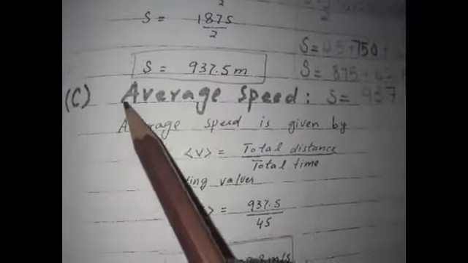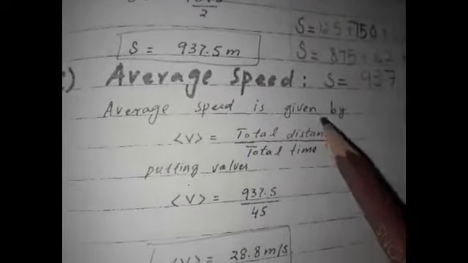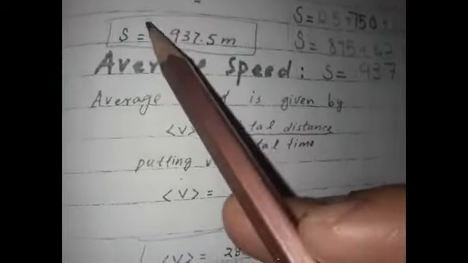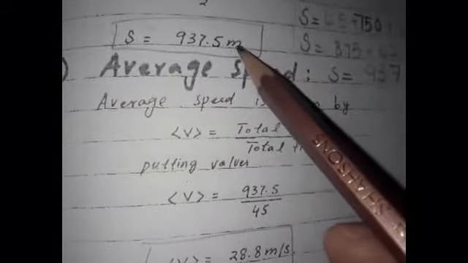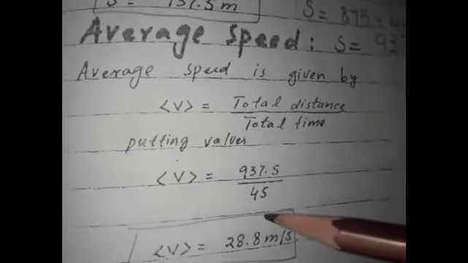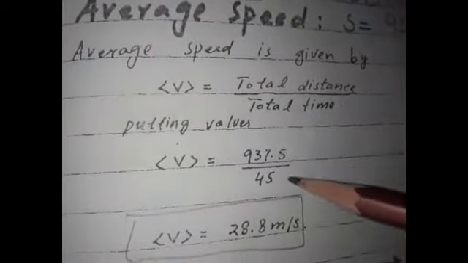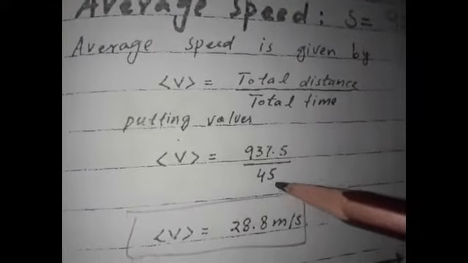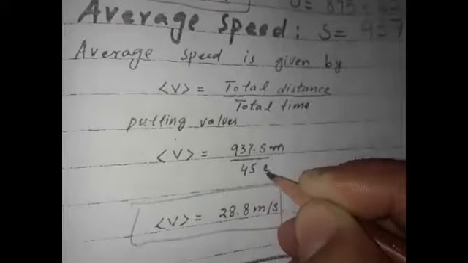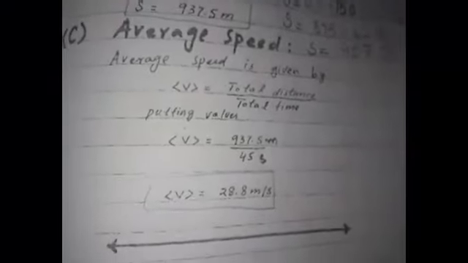Next one, the last one is the average speed. Average speed is given by average V is equal to total distance divided by total time. Here we find the total distance, that is equal to 937.5 meter divided by total time, that is 45 seconds. Average V is equal to 937.5 divided by 45 seconds. It gives the answer: average V is equal to 28.8 meter per second.